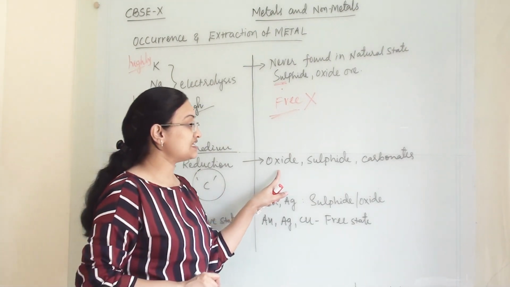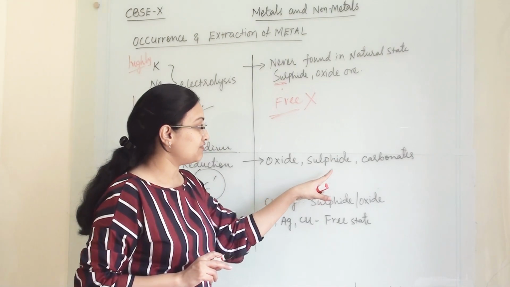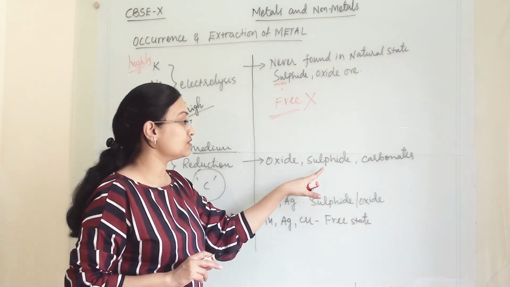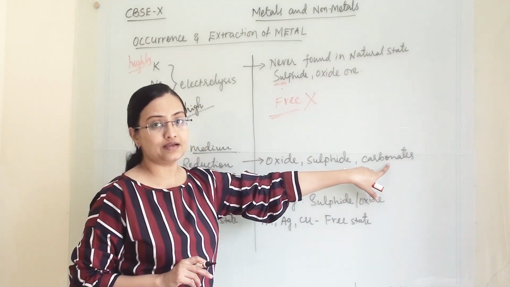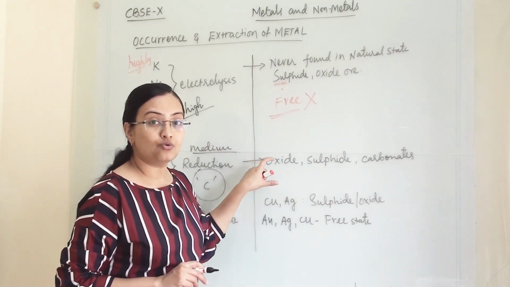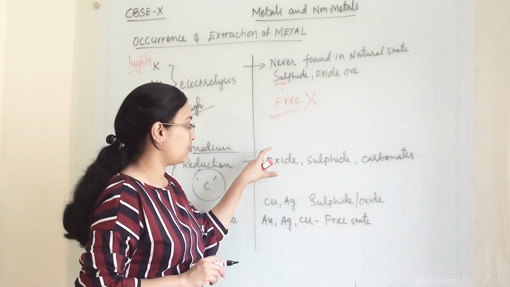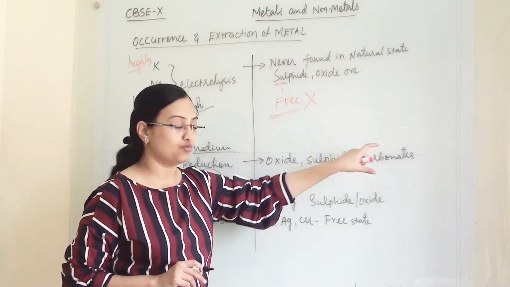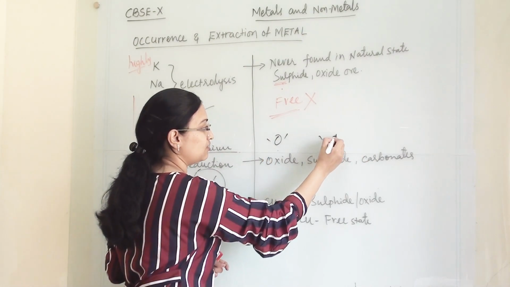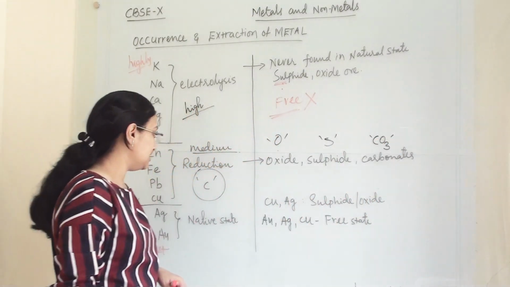Now they are present in nature along with oxide, sulfur and carbonate. So their ores are oxide ore, sulfide ore and carbonates. So they are available naturally along with these elements in a combined form: oxide, sulfide and carbonates. Oxides are along with oxygen, sulfide is along with sulfur and carbonates is along with CO3.